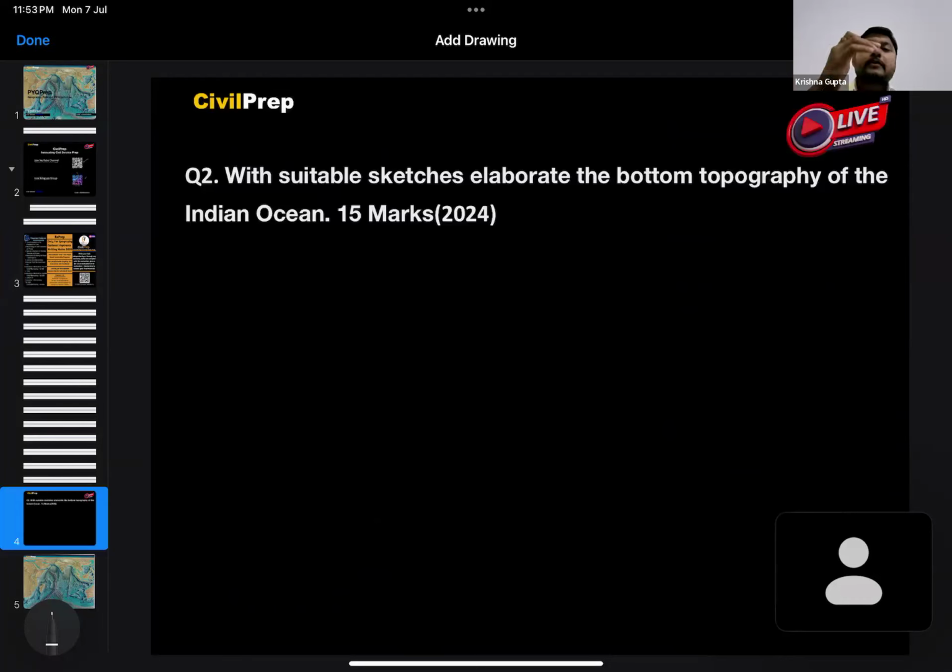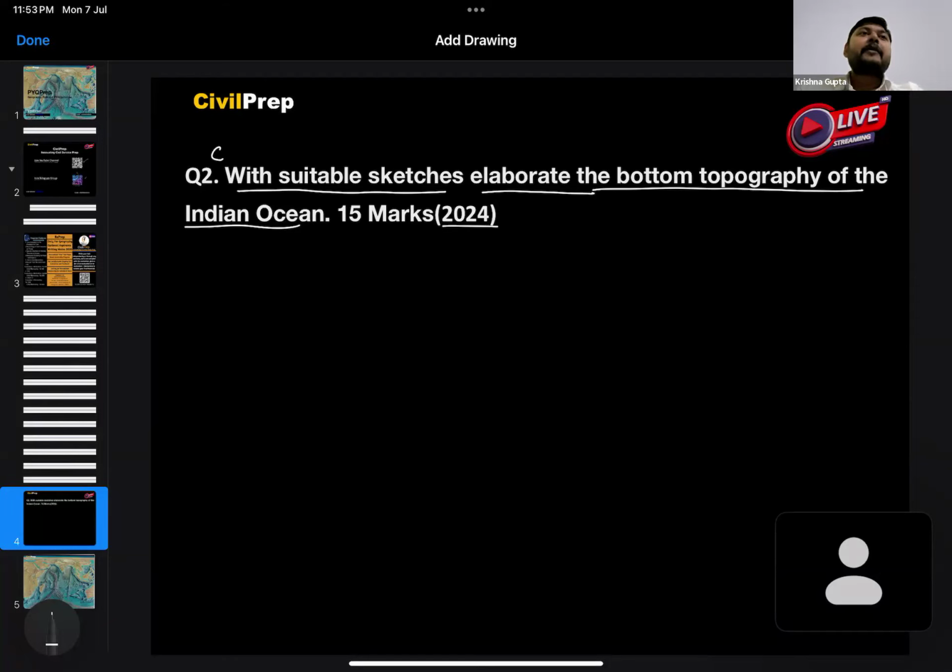So moving to the next part, we have PYQ, which is question 2C. Here it is asking: with suitable sketches, elaborate the bottom topography of the Indian Ocean. This question was asked in 2024. So we need to see what the bottom topography of the Indian Ocean is and what the different aspects associated with it are.